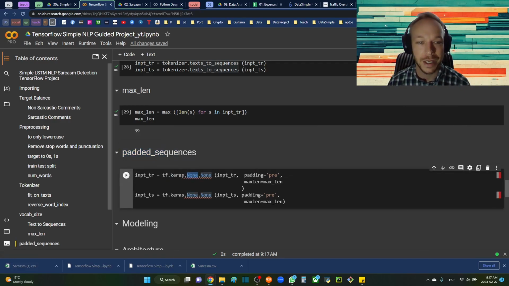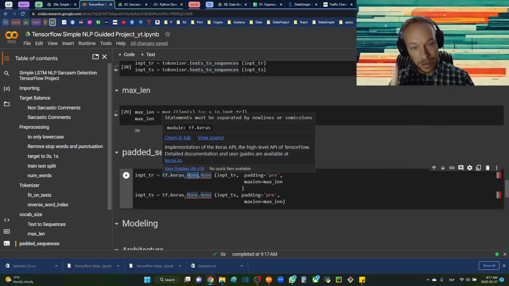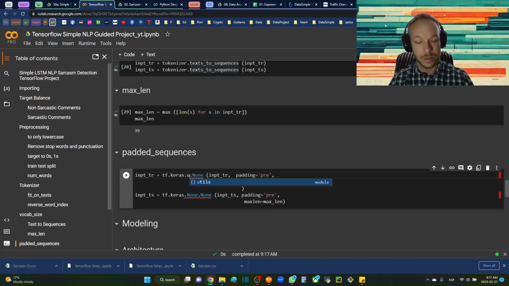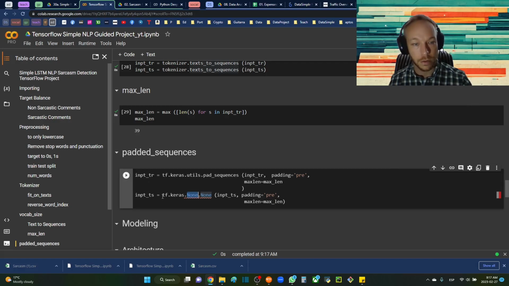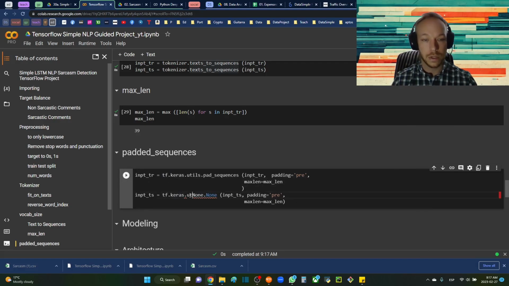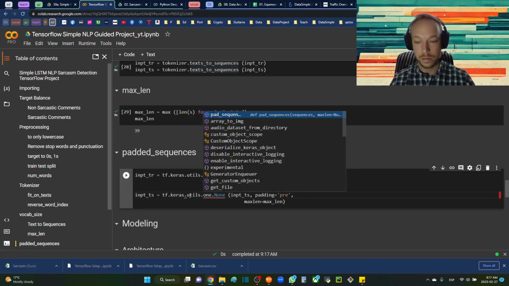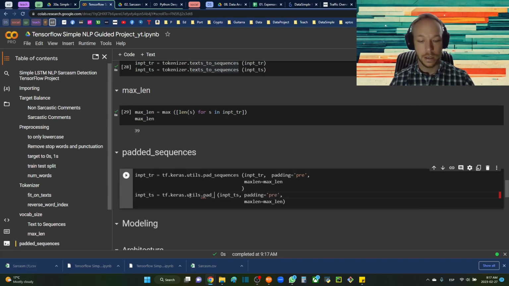So here what we're going to do is, if you haven't done this in a while, they have changed this in the newer version. So it used to be preprocessing.text.pad_sequences, but now it's utils.pad_sequences. Okay. And so we're going to do that for the train, and then we're going to go tf.keras.utils.pad_sequences.